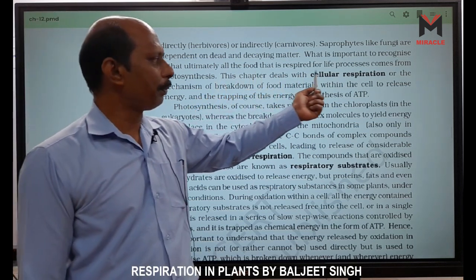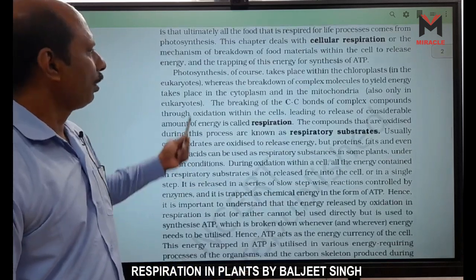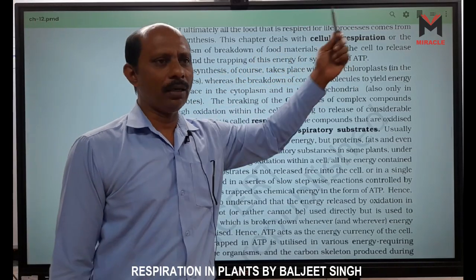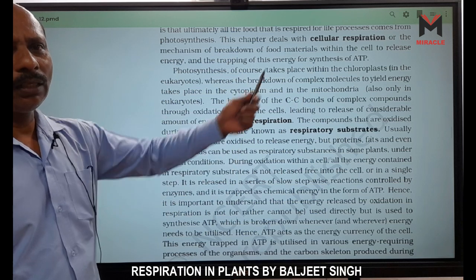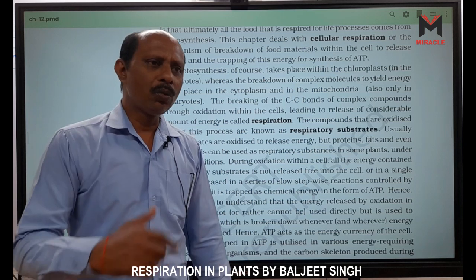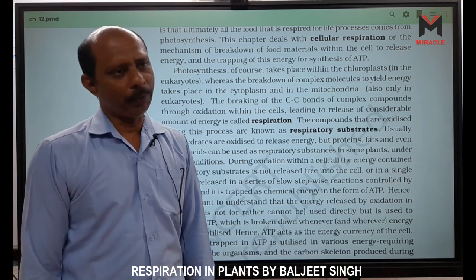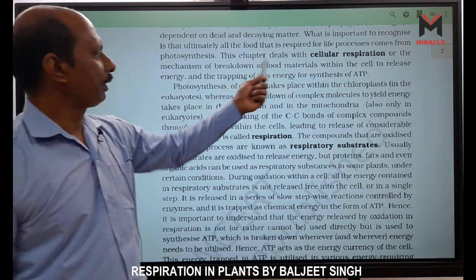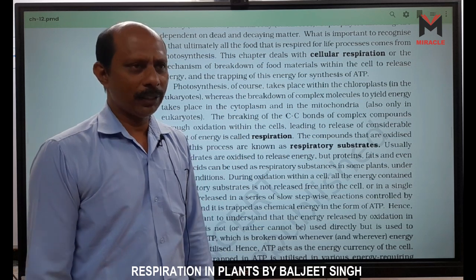So this chapter deals with cellular respiration. Cellular respiration deals with the mechanism of breakdown of food materials within the cell to release energy, and the trapping of this energy for synthesis of ATP. Simply, you can say breakdown of food materials and the formation of ATP. This is called cell respiration.